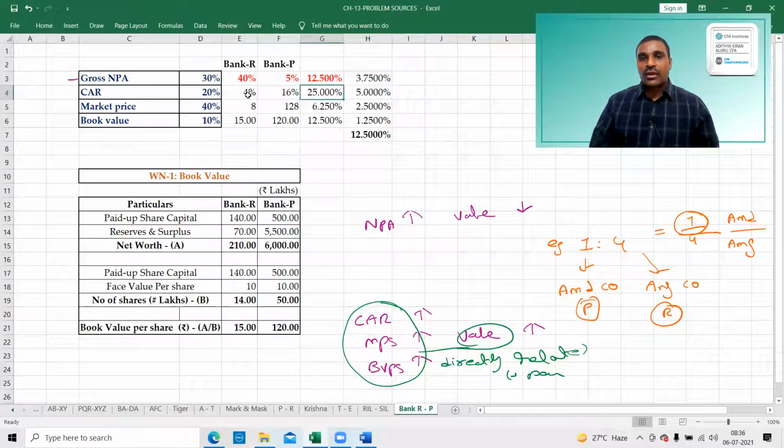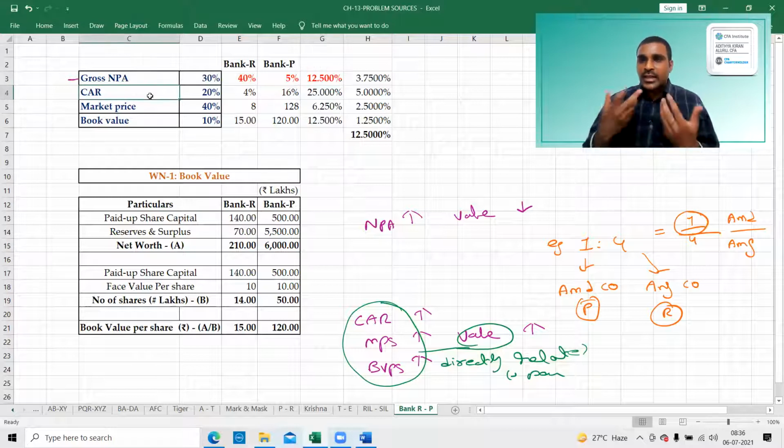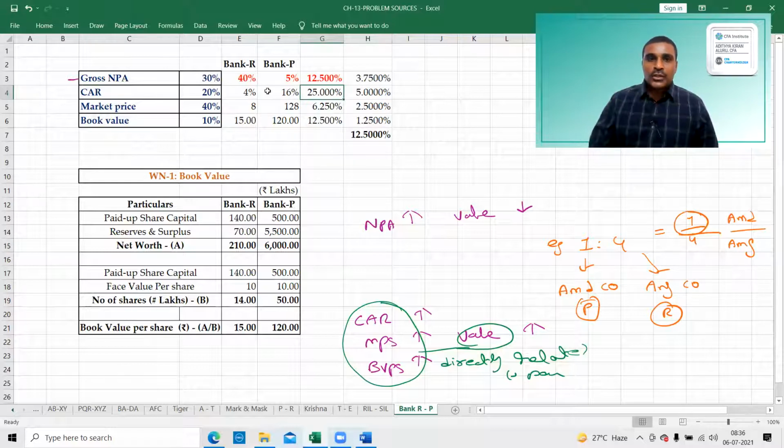All these are one way and this is the other way. Let's just use common sense. This is the positive side: the higher the CAR, the better. But here the CAR is less, therefore the ratio should be less than 1, only a fraction, because your capital is less. Therefore, you get only a fraction of the shares. Here your market price is less, so you get only a fraction of that. Here, if your book value is less, therefore here also we should get less than 1. That is the important point.